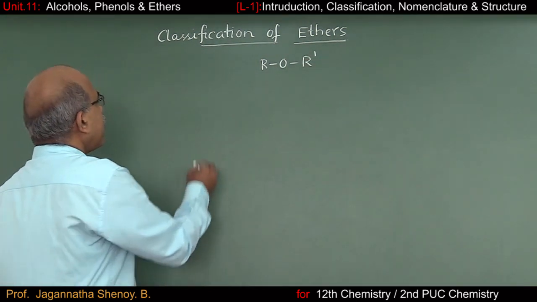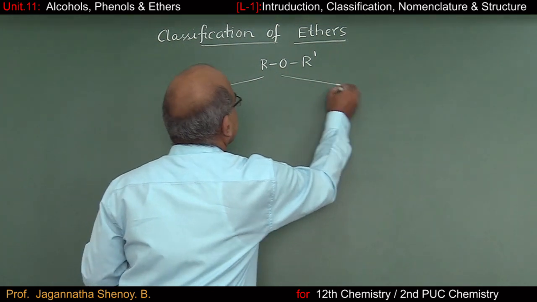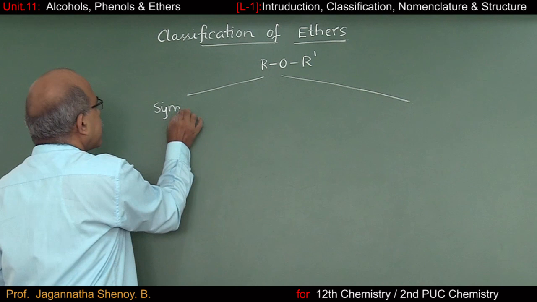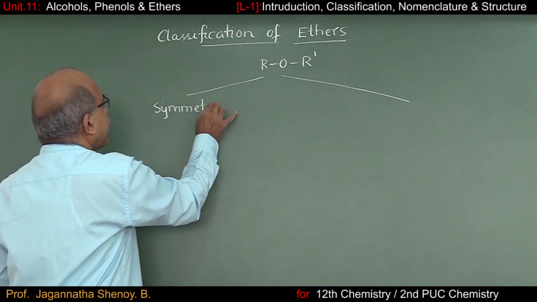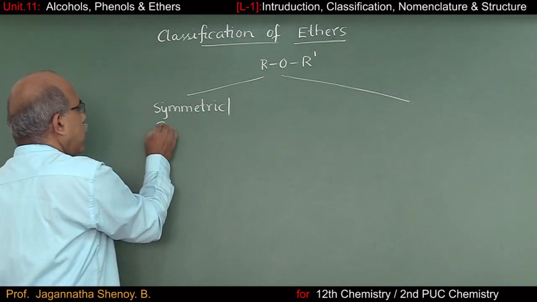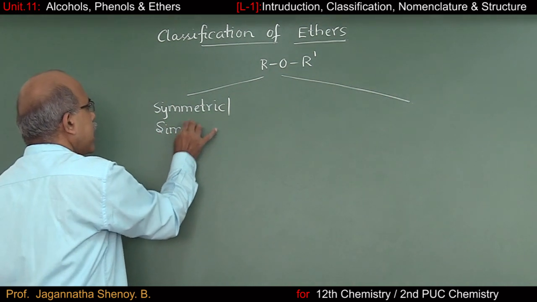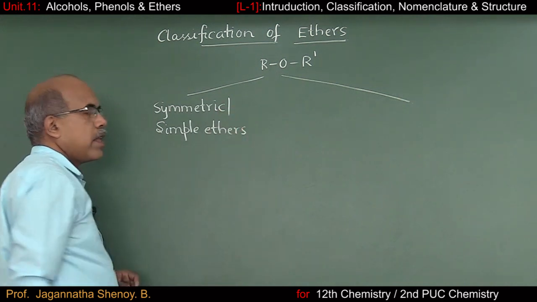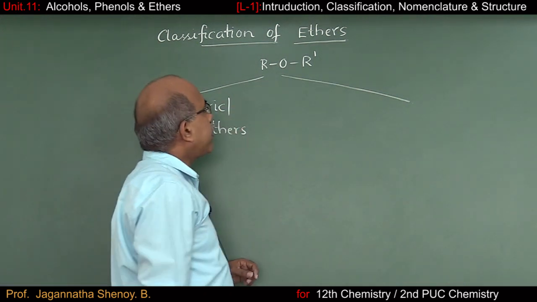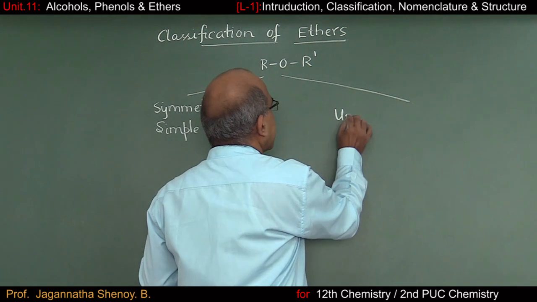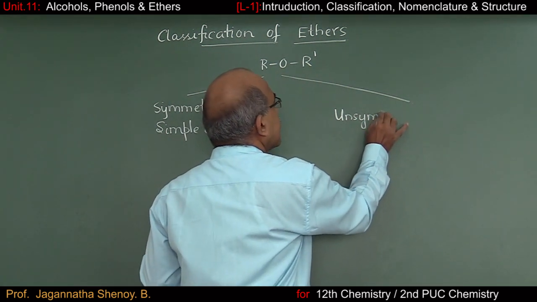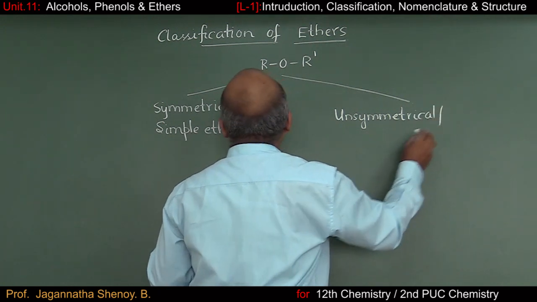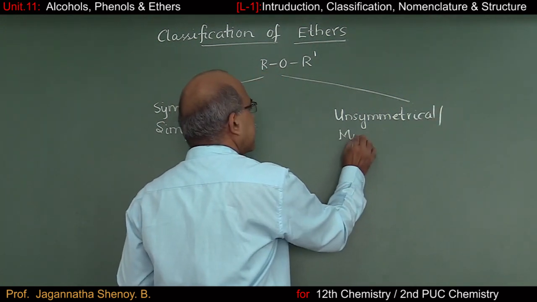We have two types of ethers. The first one, we call them symmetric, or they are also called simple ethers. And the second type of ethers are unsymmetrical, or they are also called mixed ethers.